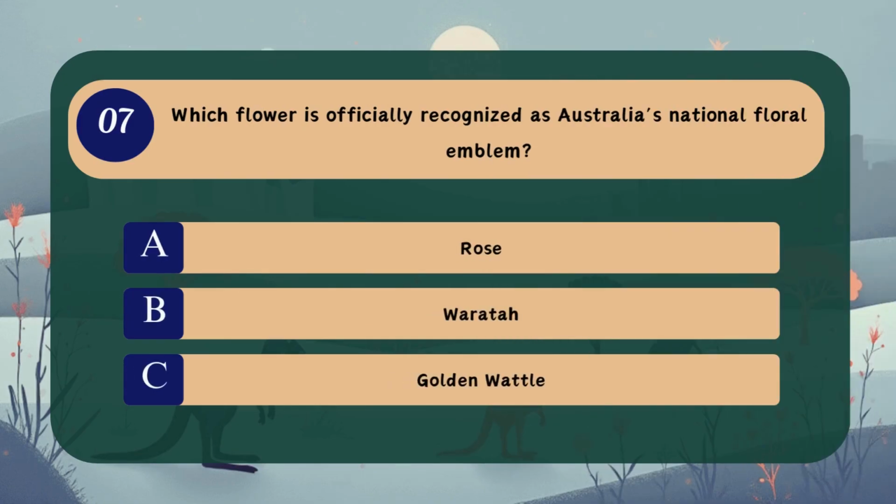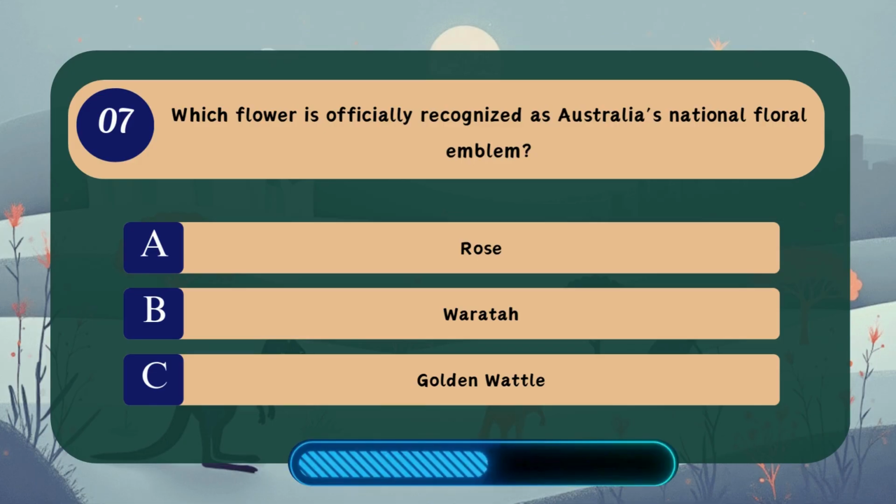Question 7. Which flower is officially recognised as Australia's national floral emblem? A. Rose, B. Waratah, C. Golden wattle.